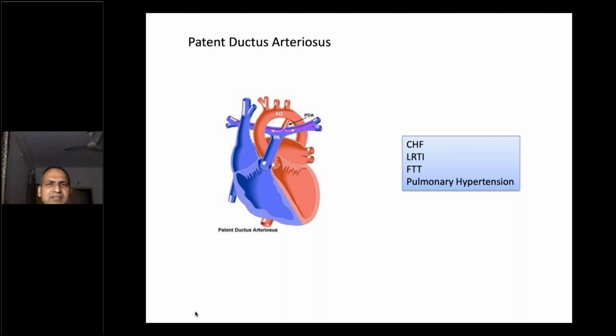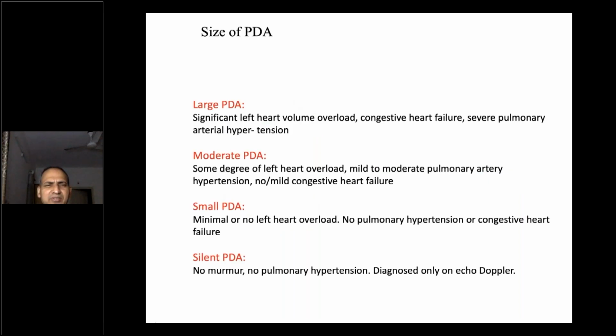So again, we are considering the size of the PDA: large, moderate, small, or silent PDAs. So large PDAs, they are having significant volume overload, congestive heart failure, and they have severe pulmonary arterial hypertension.